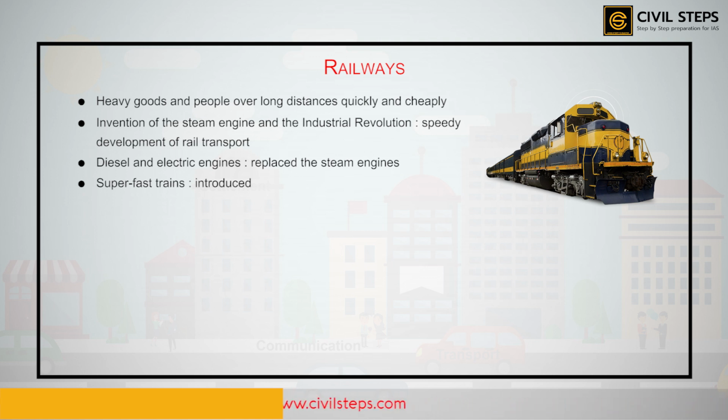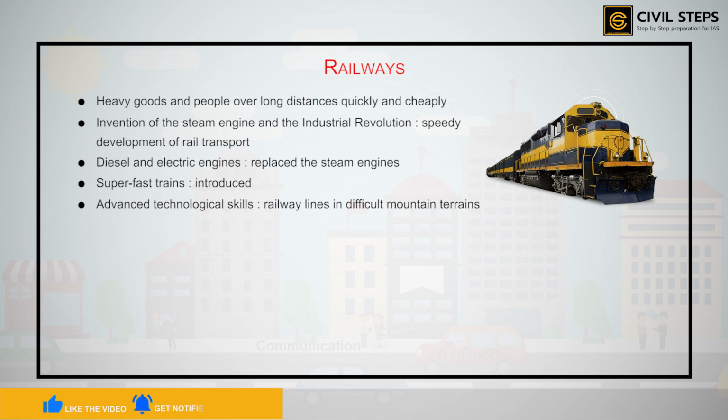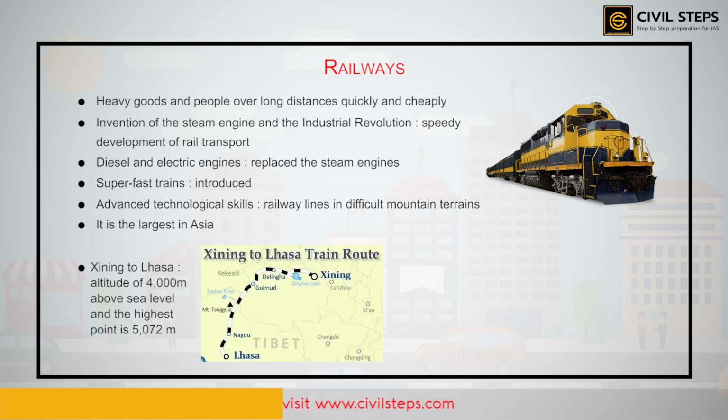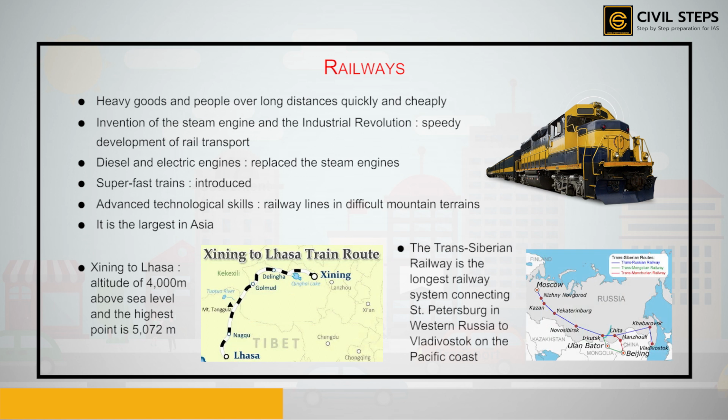The railway network is well developed over the plain areas, and advanced technological skills have enabled laying of railway lines in difficult mountain terrains also. But these are much fewer in number. The Indian railway network is well developed and it is the largest in Asia. The train from Xining to Lhasa runs at an altitude of 4,000 meters above sea level, and the highest point is 5,072 meters. The Trans-Siberian Railway is the longest railway system, connecting St. Petersburg in western Russia to Vladivostok on the Pacific coast.